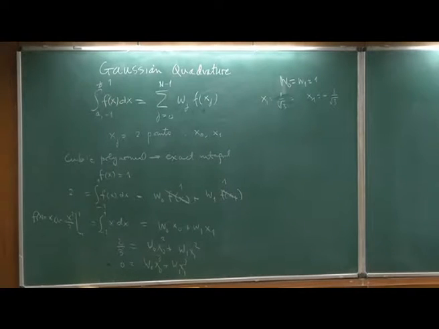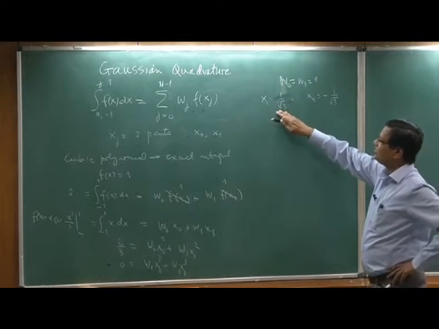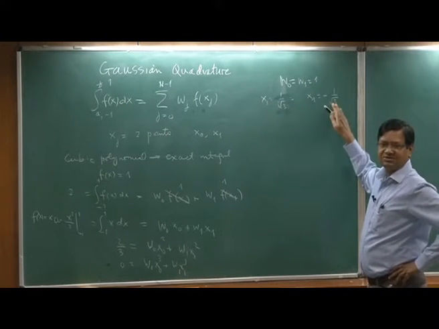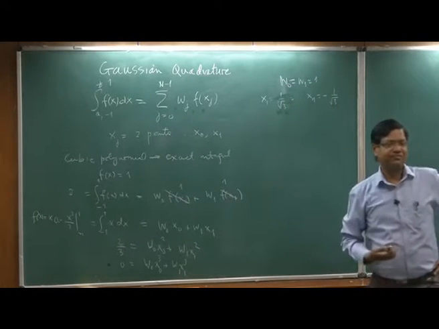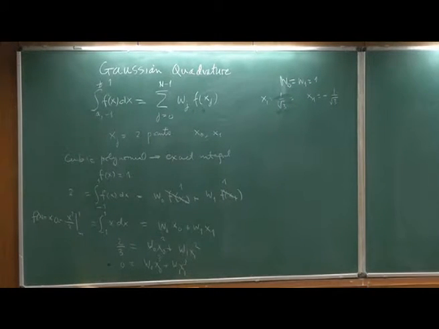So, I should choose my x's at that point. So, any cubic order function, if I compute that function at these points x0 and x1 and I choose these weights, I will get the exact integral, no error. Of course, 4th order will have error. Okay, we can also estimate error in this method.